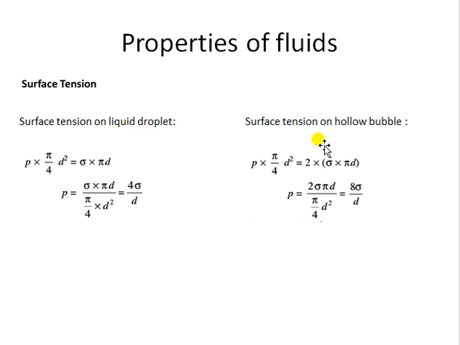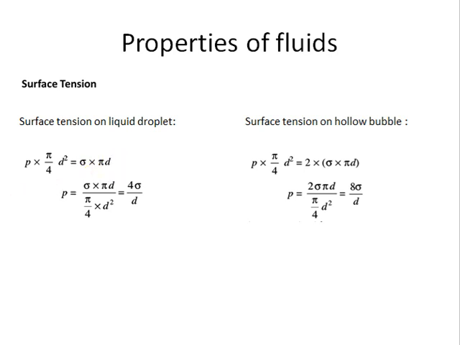Like in case of soap bubbles, what is happening in that case? Inside the bubble, the force is the pressure applied by the liquid times the area of the bubble. The droplet is a spherical body, so the area of a sphere is pi by 4 d square. So pressure into area will be force. Now, since the droplet is not bursting, not destroyed, that means this pressure force is balanced by surface tension. So the pressure force is equal to the force due to surface tension.